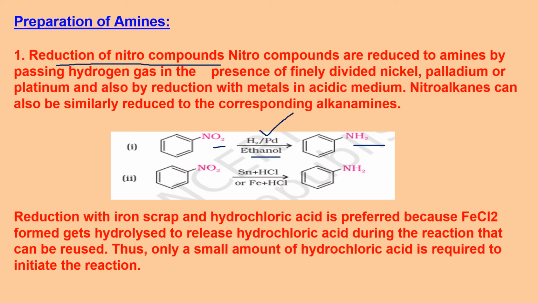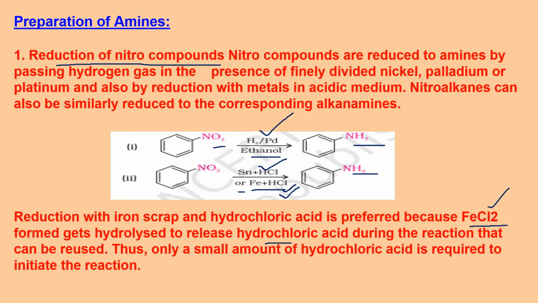Another reducing agent is tin plus HCl, because when tin reacts with HCl, it produces tin chloride and hydrogen. That hydrogen reduces the nitro group. Or you can make use of iron plus HCl. Now this Fe plus HCl is the preferred reagent, because FeCl2 is formed along with hydrogen, and this FeCl2 gets hydrolyzed easily as compared to tin chloride, and that hydrolysis produces HCl again.